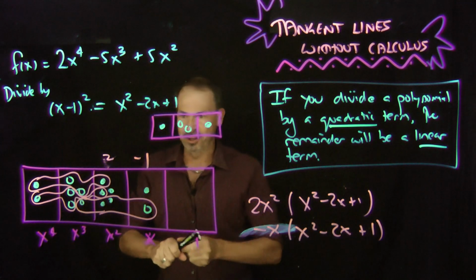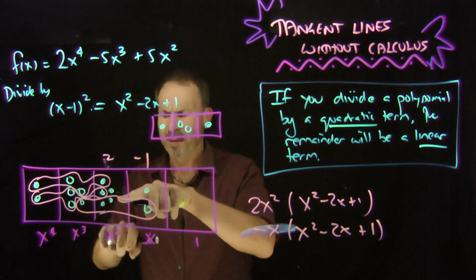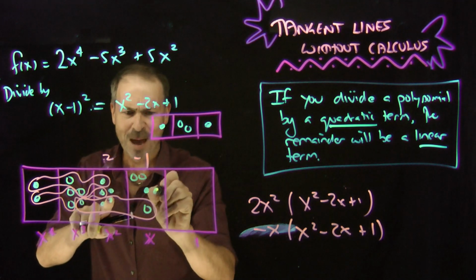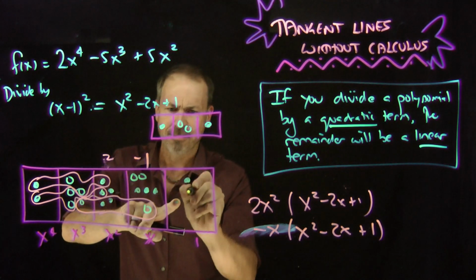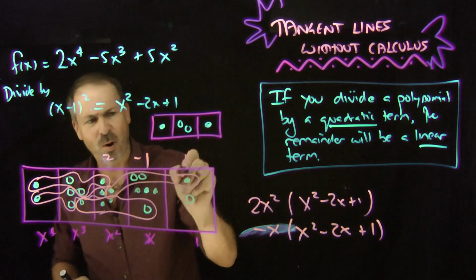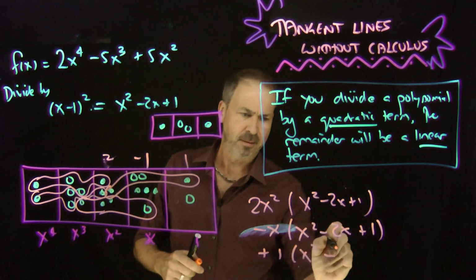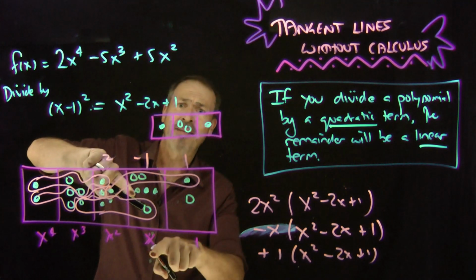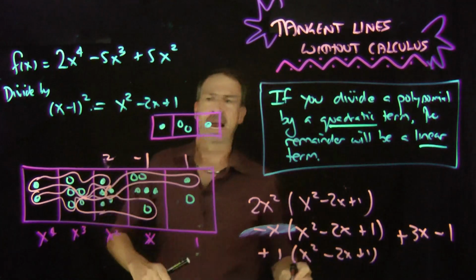And finally to finish this off, what have I got? Anti-dot. I would love to have, no, that's an actual dot, sorry, my handwriting. I would love to have 2 anti-dots there, so let's put them in, make it happen, deal with the consequences. Dot, double anti-dot, I need a dot there, make it happen. I just did, and that gives me 1 at the ones level, one of these, 2x plus 1, and what am I left over with? Remainder is 3 at the x level and anti-1 at the 1 level.